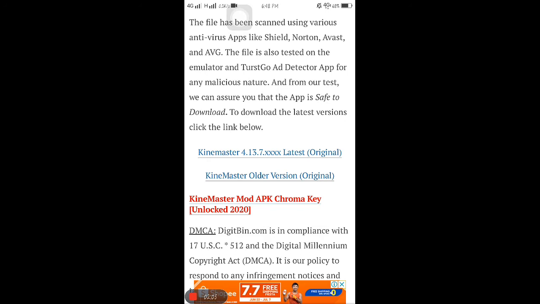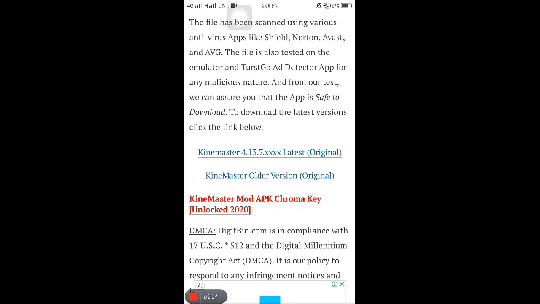So you can just click that one, and then you would be routed to another page, and there would be simple and easy instructions on how you can download. All you need to do is follow that, and that way you can have a Kinemaster app, which you can use to edit video offline.